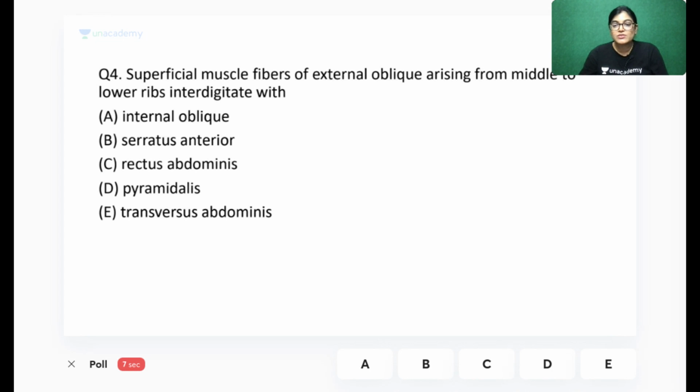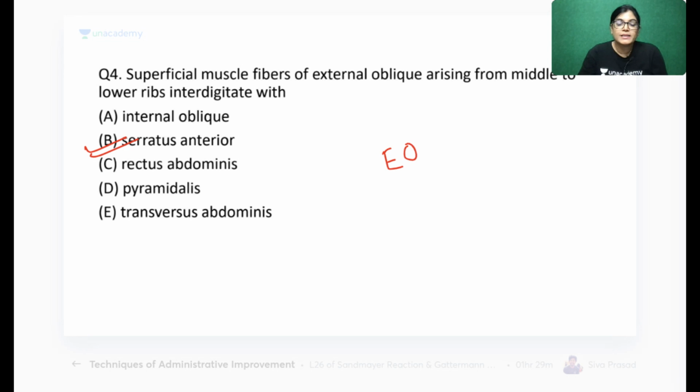So if you remember external oblique muscle origin insertion, I have shown you that these fibers were interdigitating with the fibers of which muscle? Yes, the correct answer is serratus anterior muscle. If you remember, I have told you external oblique muscle is interdigitating with serratus anterior muscle and also with latissimus dorsi muscle.